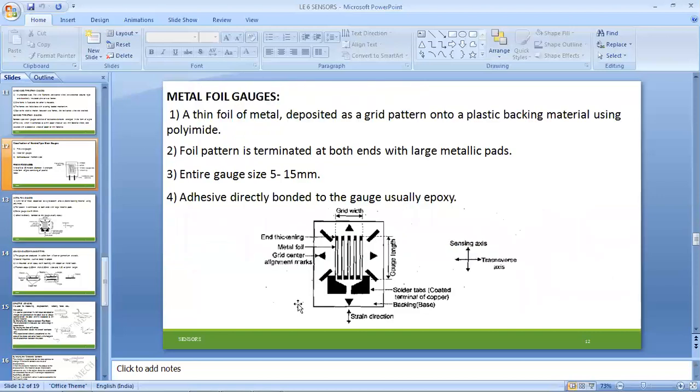Metal foil gauges have a thin filament foil of metal, gridded in a pattern, and a plastic backing material such as polyimide is used, with respect to the foil pattern and grid pattern. Next, the entire gauge size is a major point: 5 to 15 only has to exist, that is, gauge length and thickness. The gauge length should not exceed 5 to 15.